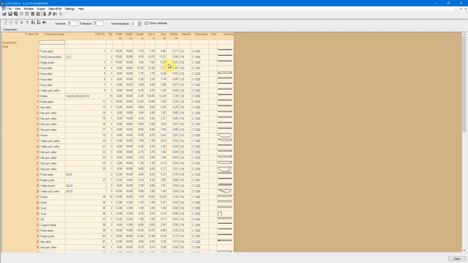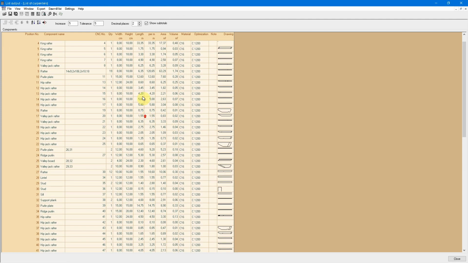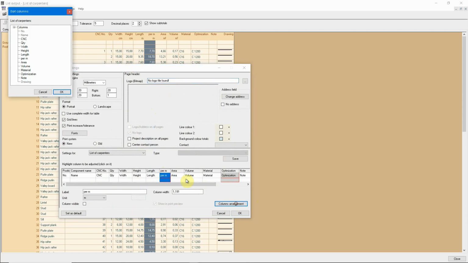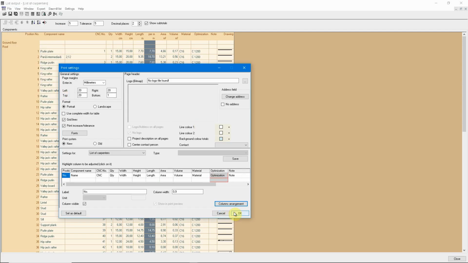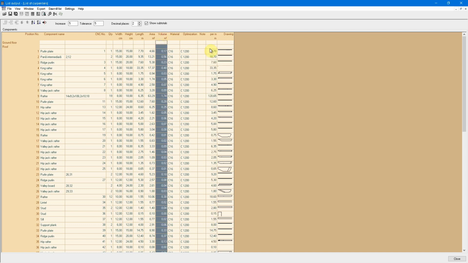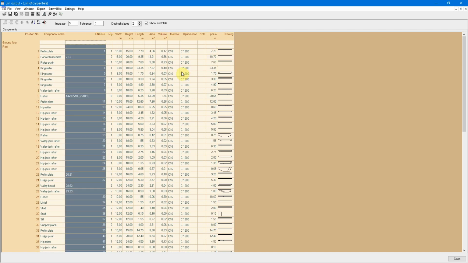This is a kind of refresh. Well, this column did not disappear. I guess this was the one I didn't want. With the columns arrangement, you can rearrange the succession of these criteria. Okay. Now this column went all the way to the right side, and this is how you can customize this list.